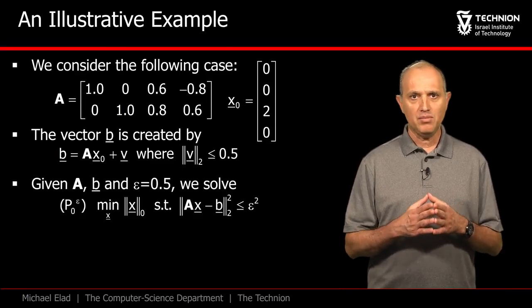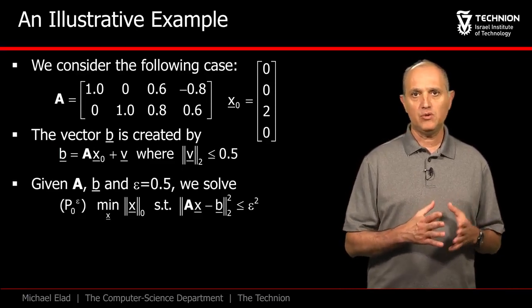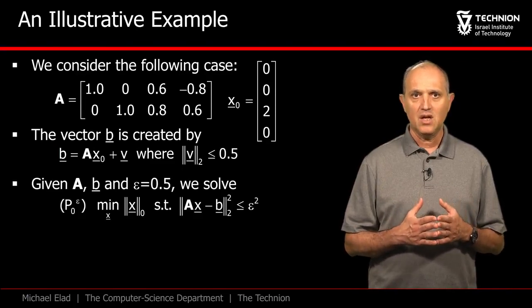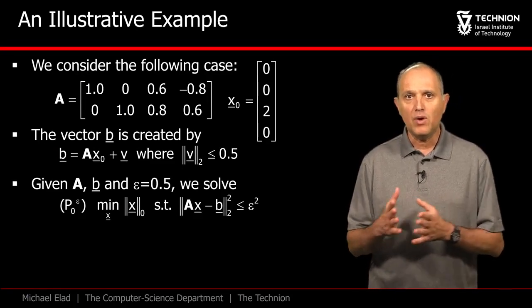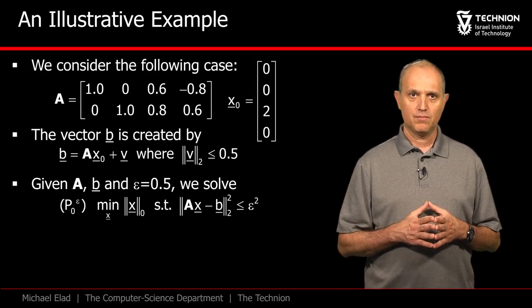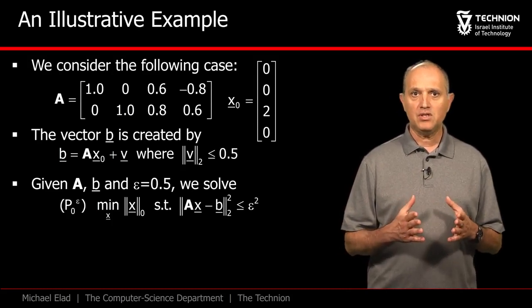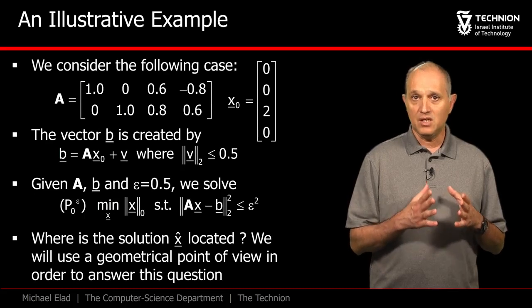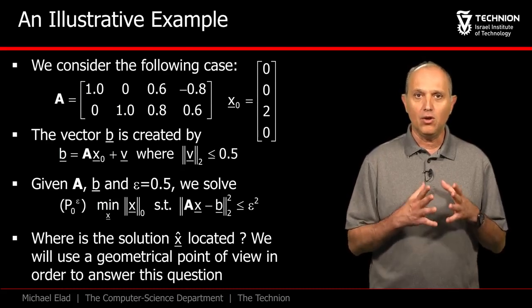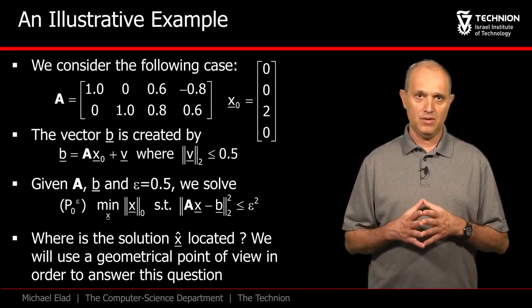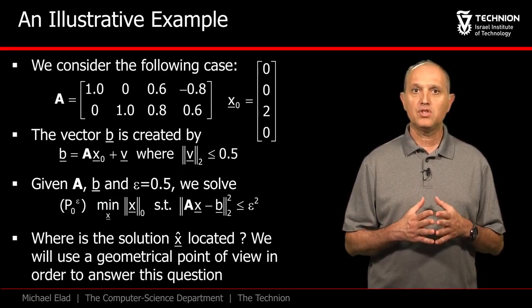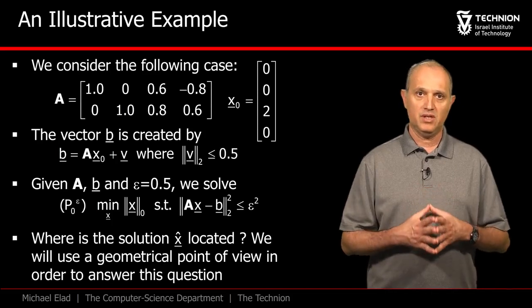Given A and B, our goal is to solve P0 epsilon, that is, finding the sparsest solution x that will bring Ax to be epsilon away from the vector B. In our case, epsilon is the noise norm, 0.5. The dream is to get that x0 emerges with all its glory as the solution of this problem. We will use a geometrical illustration to show how the solution of P0 epsilon is obtained.